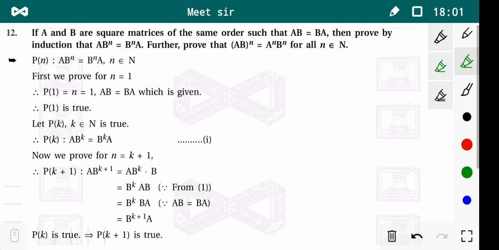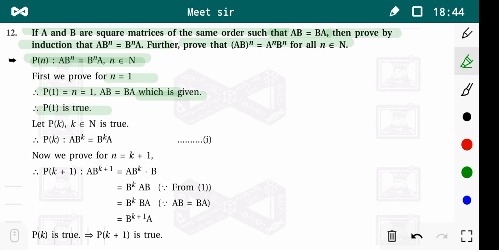Example number 12. If A and B are square matrices of the same order such that AB is equal to BA, then prove by induction that AB raised to n is equal to A raised to n B raised to n. Further prove that AB whole power n is A raised to n B raised to n. Now we have to prove it by using induction, that is PMI. We take P of n as AB raised to n equal to B raised to n A. We prove for n equal to 1, that is P of 1. That means AB is equal to BA, which is true. That means P of 1 is true.